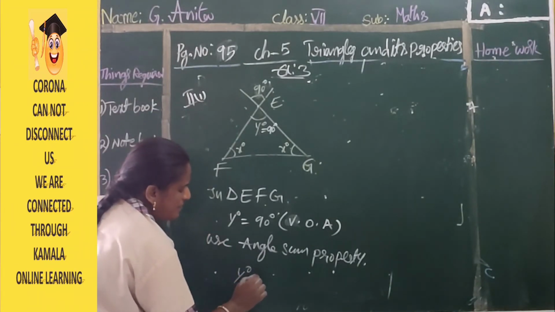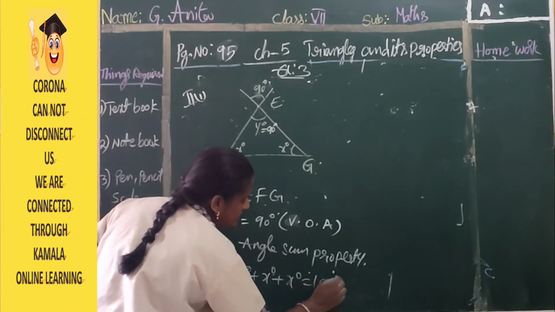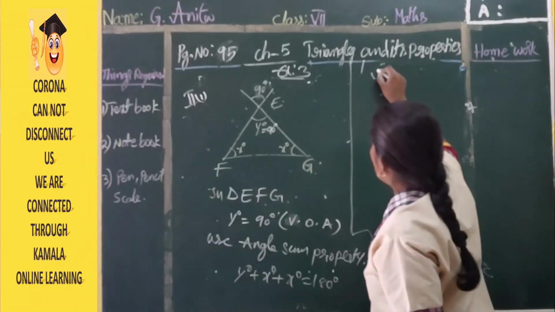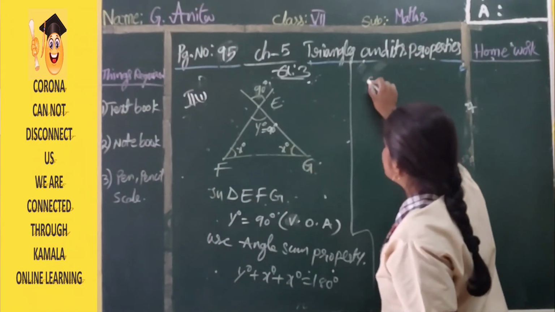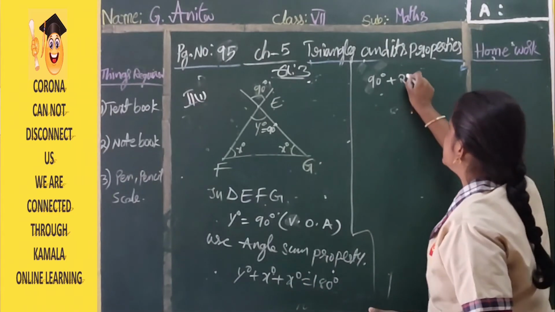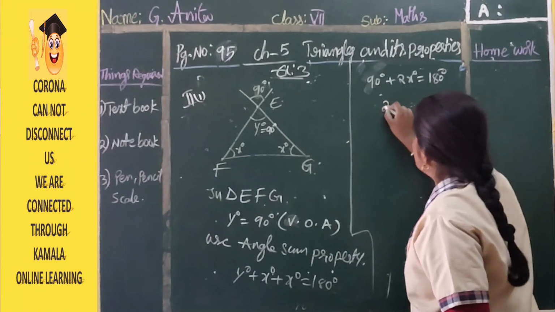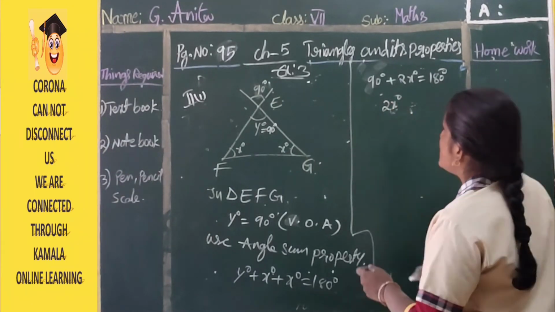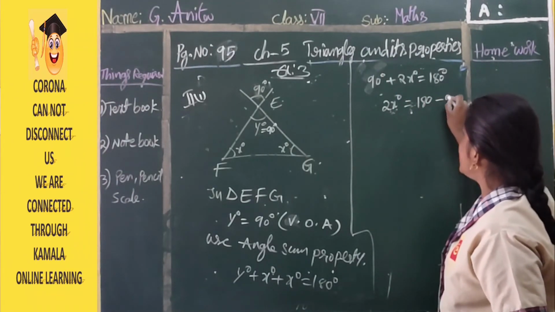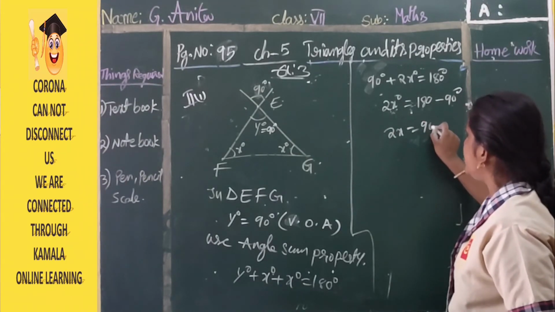That means y degree plus x degree plus x degree should be equal to 180 degrees. Y degree, what is given? 90 degrees, we got already. So in place of y degree we can substitute 90 degrees. And x degree plus x degree is nothing but 2x degrees. 2x degrees is equal to 180 degrees. We want the x value, so keep 2x here only. 90 will transpose to this side. 180 minus 90 degrees. So 2x is equal to 180 minus 90, which is nothing but 90 degrees.